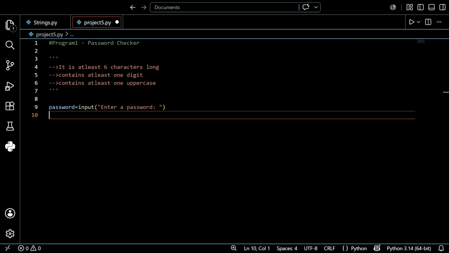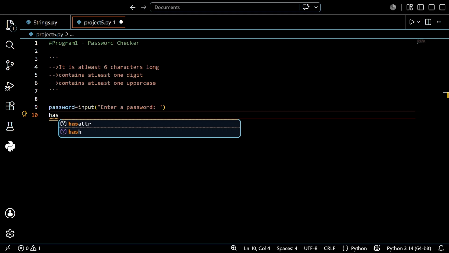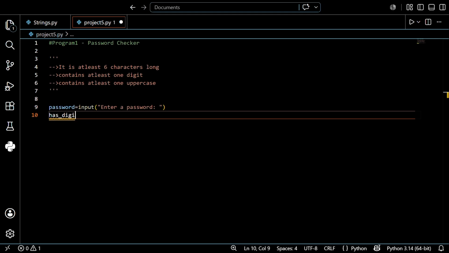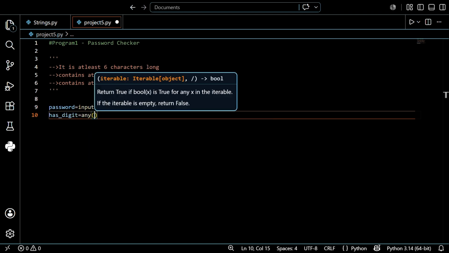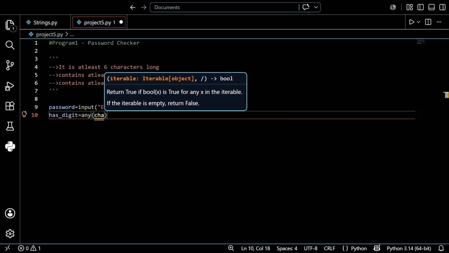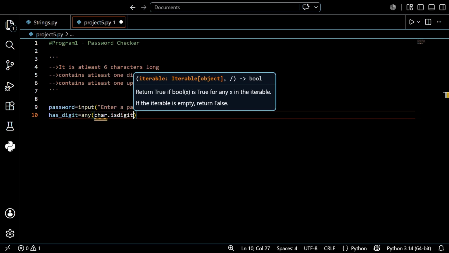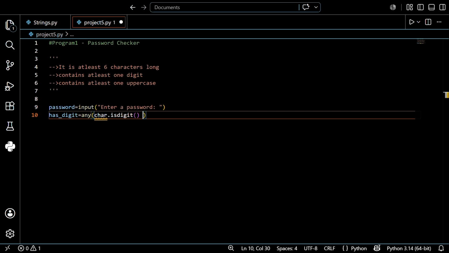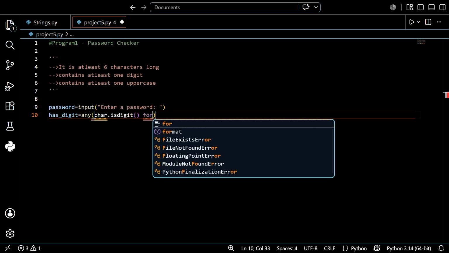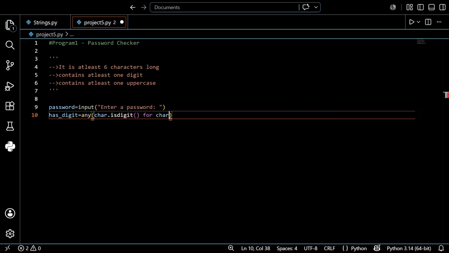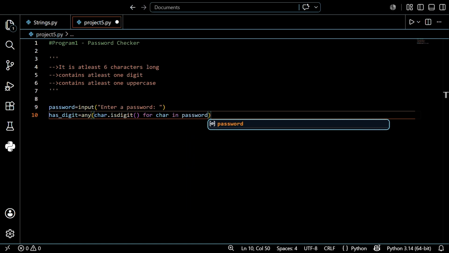After that, create a variable has digit, which is equal to any character char dot isdigit of char. I'm creating it in one line for convenience, because we cannot write a long for loop here: for char in password.